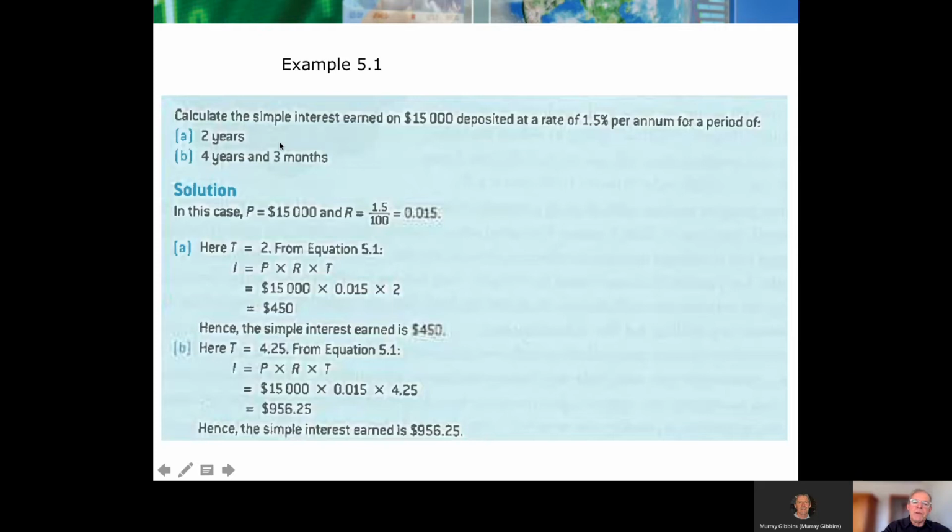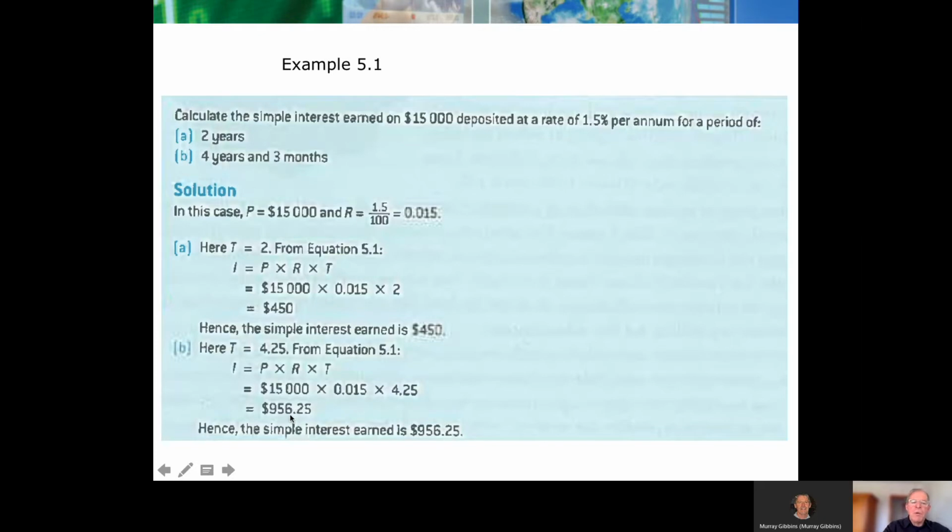So we really want to convert 3 months into what proportion of a year is that? So 3 divided by 12 will give us 0.25. So the term is 4.25, if you like. So let's work out what 1 year's worth of interest is. 15,000 times 1.5%. There's 1 year's worth of interest. And now multiply it by 4.25.